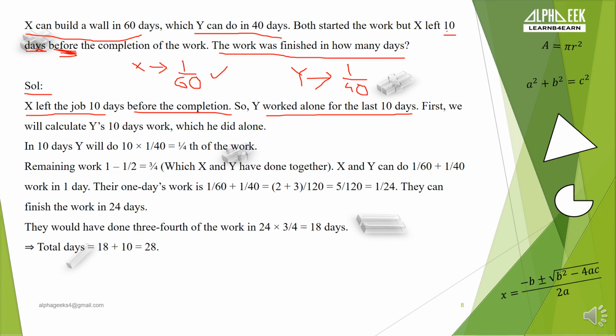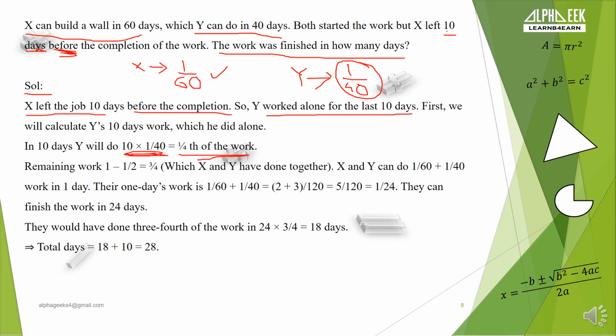Correct. So if Y has worked alone for the last 10 days, then how much work was completed by Y? In a single day Y can complete 1 by 40 times of work. Then in 10 days how much work will be completed by Y? 10 into 1 by 40. Correct. Which is 1 by 4th of the work has been completed by Y in the last 10 days.